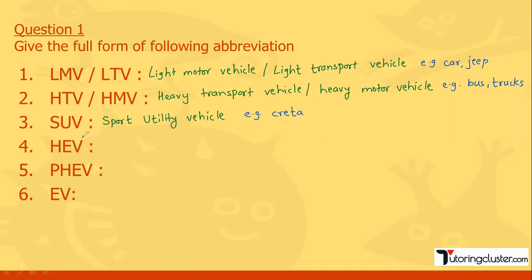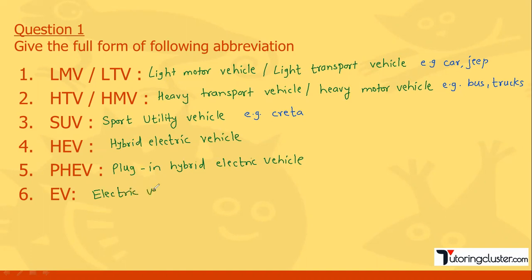Then HEV. So HEV, as we have seen in our last video, it stands for hybrid electric vehicle. Hybrid electric vehicle. Okay. Then PHEV. So basically this is plug-in hybrid electric vehicle, right? And EV, it's very simple, it's an electric vehicle. So what is the difference between these three? Okay, so quickly we will see what is the difference between hybrid electric vehicle, plug-in hybrid electric vehicle and electric vehicle.